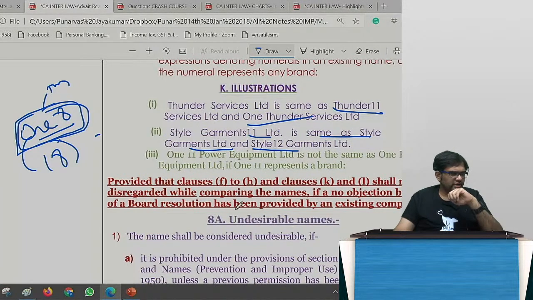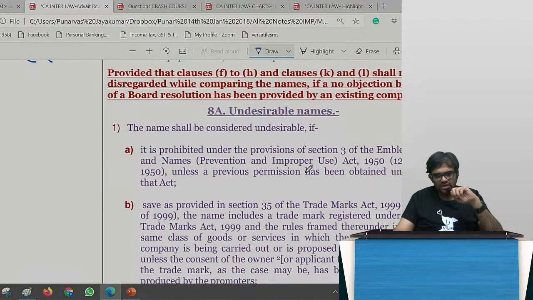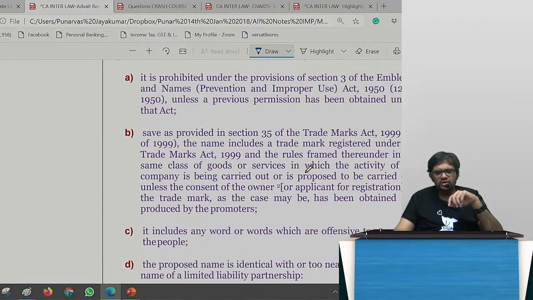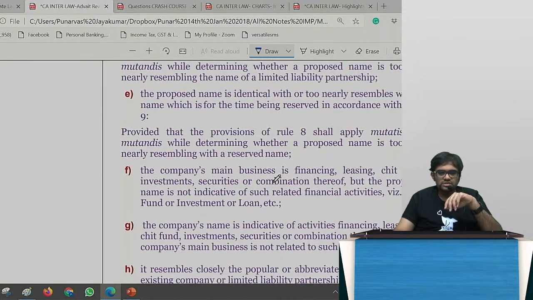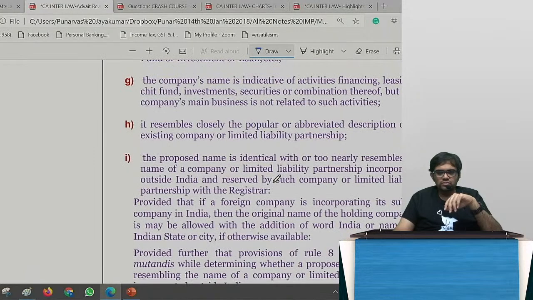Existing place of name means, I didn't get what your question is. Yes, so that is the thing. There are certain undesirable names where you cannot use the Trademarks Act, you cannot use the Emblems Act and all those things. You cannot use the names of popular personalities. I cannot say Virat Kohli CA Academy, Narendra Modi CA Academy, Rahul Gandhi Nursery, correct? All that I cannot use, all right?